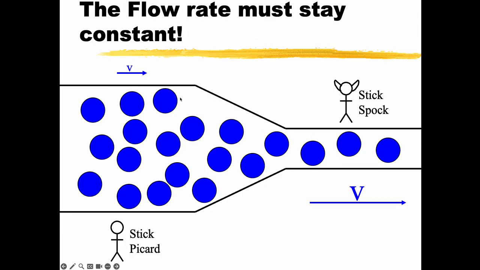Now, we're not dealing with people, we're dealing with fluids. People are kind of compressible until you get them all huddled together, but fluids aren't. We say that fluids are not compressed. So if I have a continuous rate of fluid coming into my pipe and the pipe shrinks down, that same rate of fluid must be going through over here. If I'm getting 5 liters per second over here, I've got to have 5 liters per second moving over here. The only way for that to be possible in a smaller area is if it speeds up. So I'm going from a small velocity to a big velocity.